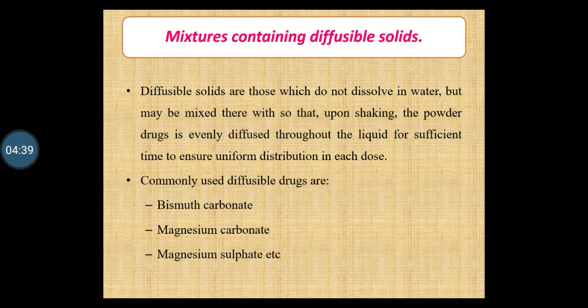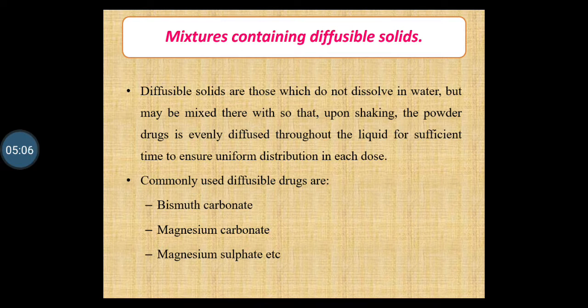The method of dispensing such type of mixtures is: firstly, finely powder the drug in a mortar and add any soluble drug and mix it. Measure 3/4 of the vehicle. Make a smooth cream by using a portion of vehicle and then add remaining portion of the vehicle.